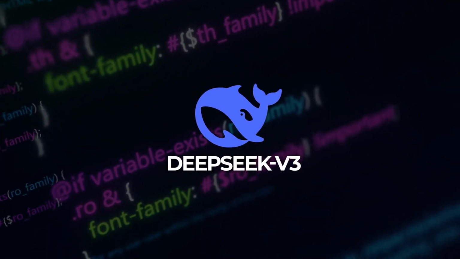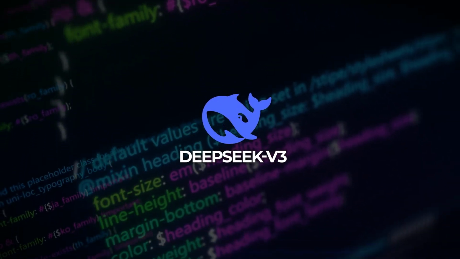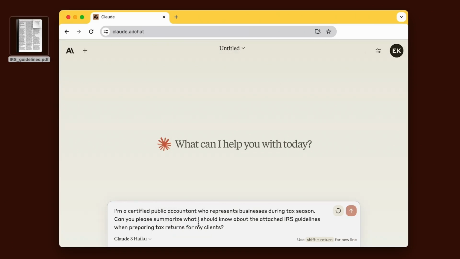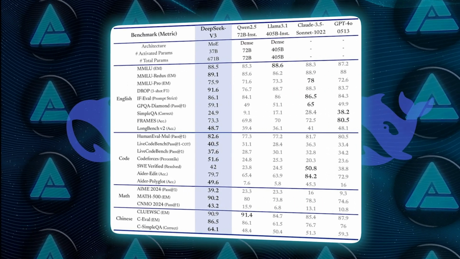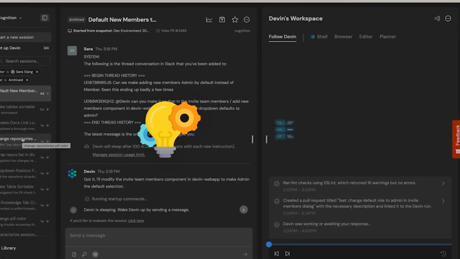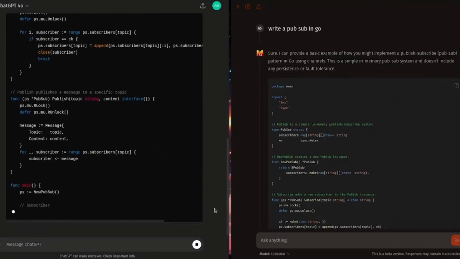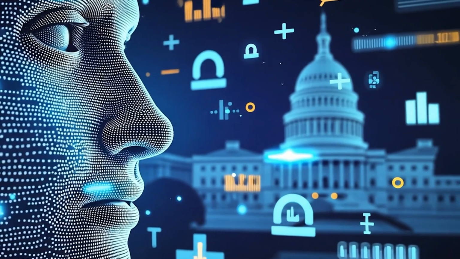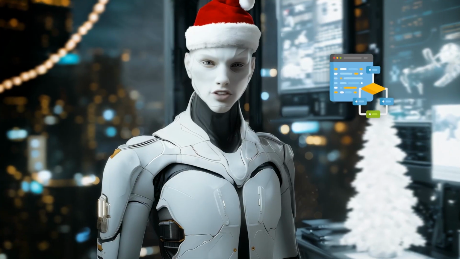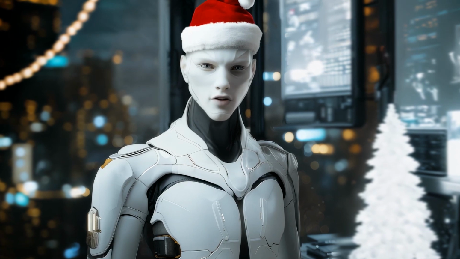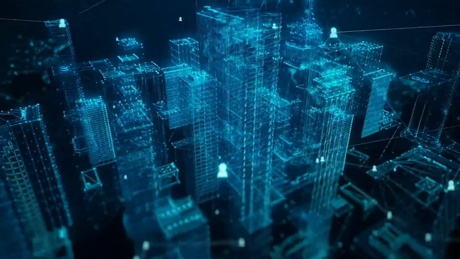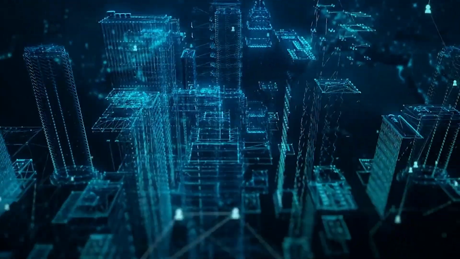DeepSeek v3's open source success also highlights the intensifying competition between community-driven models and proprietary systems. When open source initiatives achieve cutting-edge results on standardized tests, they set a new bar for what anyone with a good idea and a decent computing infrastructure can accomplish. This dynamic encourages big players to continue innovating, even as smaller outfits and individual developers push the envelope in niche areas. The cross-pollination of ideas, where one researcher's improvement in training algorithms might be picked up and expanded upon by another group halfway around the world, fuels a cycle of rapid progress that benefits everyone in the AI community.